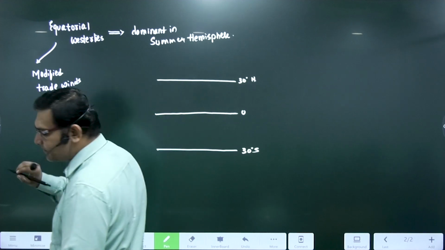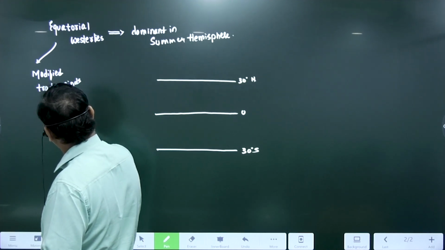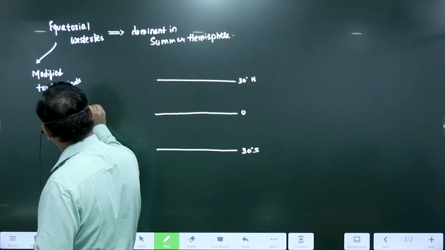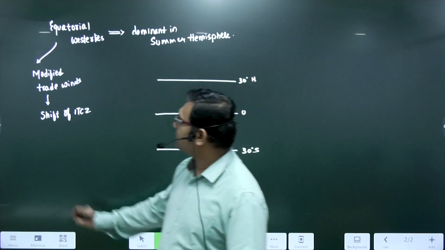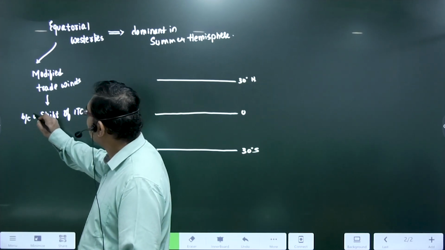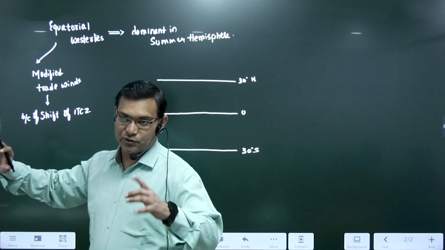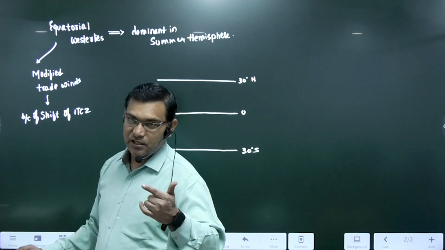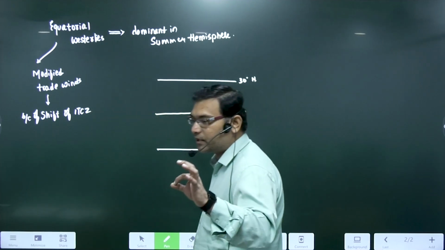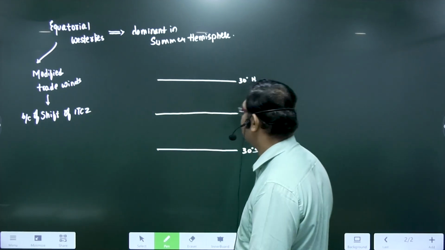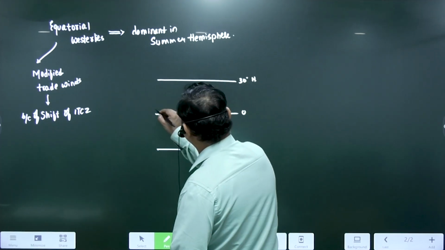See, it depends upon the shift of ITCZ. Because of the shift of ITCZ, what will happen? The trade winds are forced to cross the equator. And once they cross the equator, they become westerlies. See here, listen carefully.